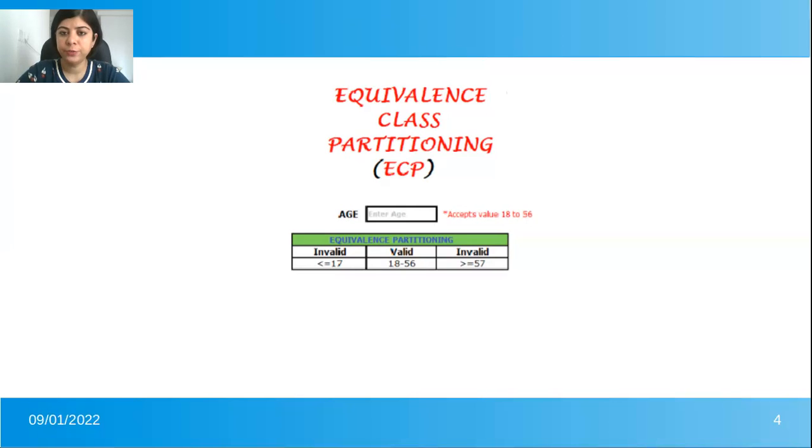And the third input, which is greater than or equal to 57. So only by giving three inputs, we are testing the whole bandwidth of 18 to 56 age values. So this is how we do equivalence class partitioning.